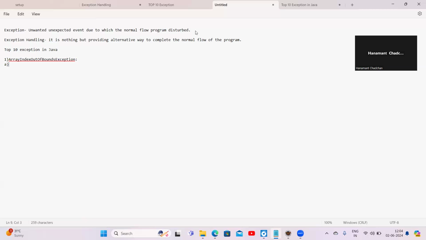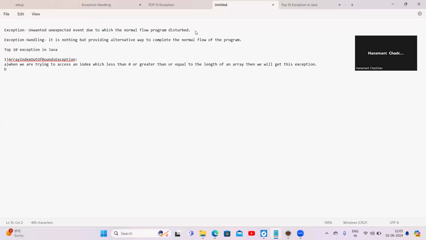When we are trying to access an index which is less than 0 or greater than or equal to the length of an array, then we will get this exception. This exception is nothing but ArrayIndexOutOfBoundsException.